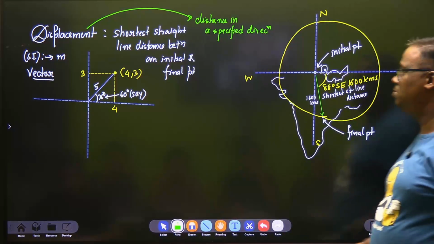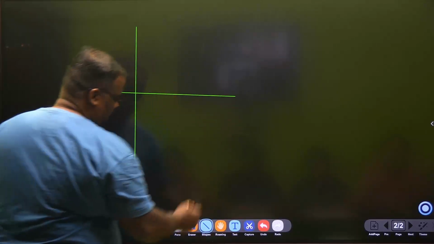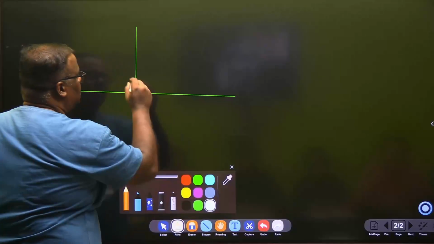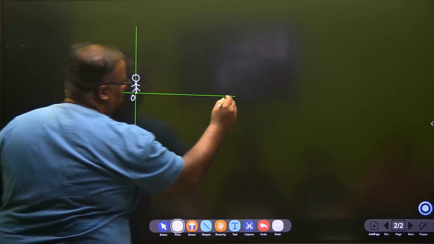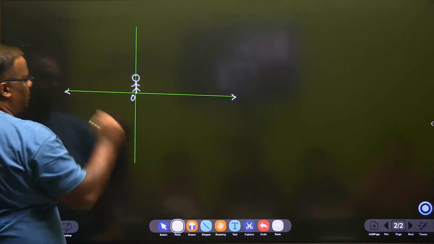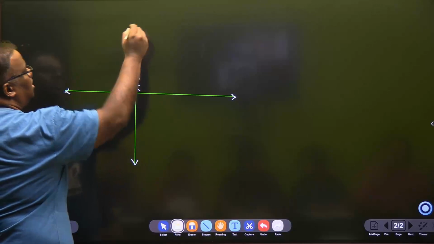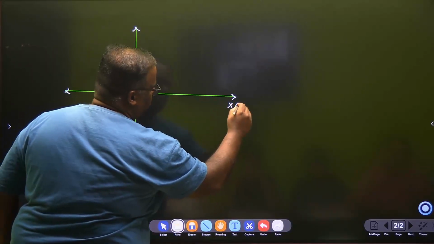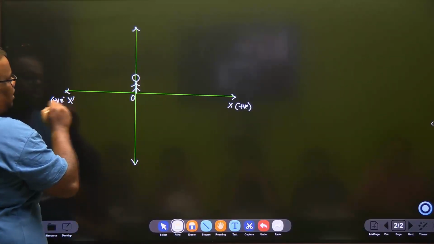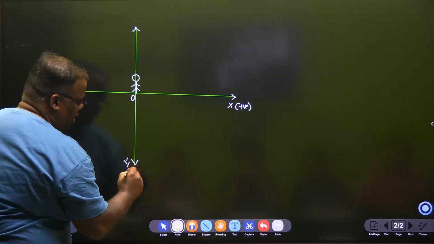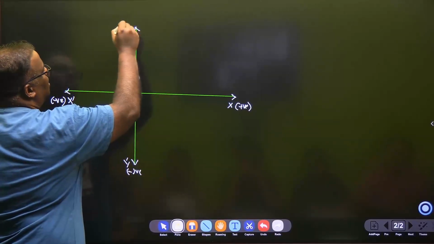Now let's take displacement a little bit more into depth. So let me plot the coordinate system. Right? And on my coordinate system, this is my origin, and let a person be placed right at the origin. Now by convention, on x, this side is the positive side of x, and this is the negative side of x, okay? And similarly, this is the negative side of y, and this is the positive side of y.